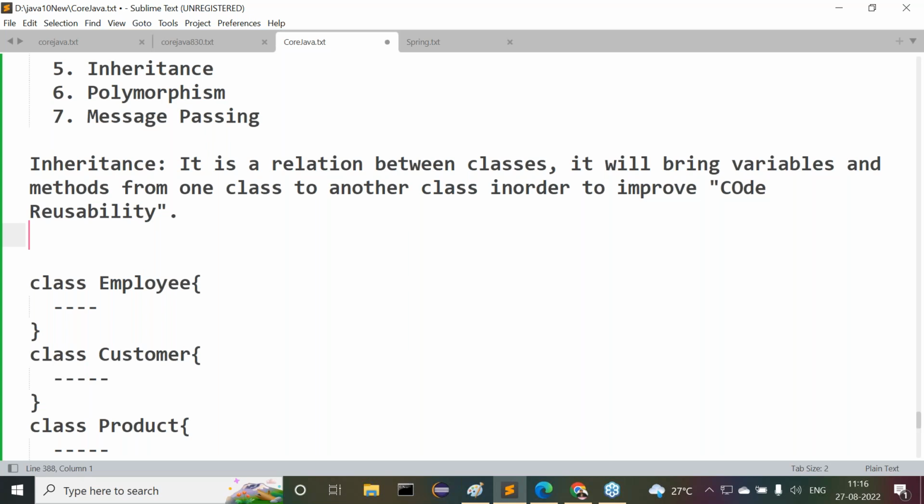But in the case of Java, there is no terminology like parent class and child class. Only the terminology is superclass and subclass. Please remember this. From now onwards, we have to say superclass and subclass.